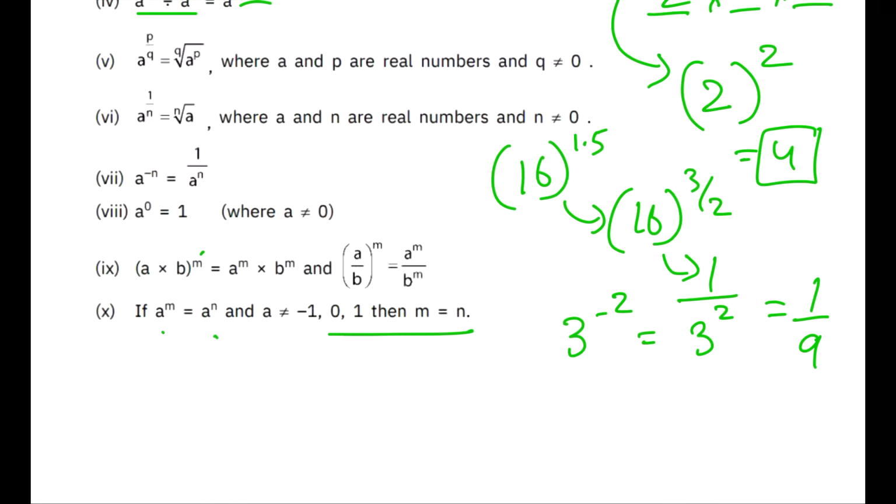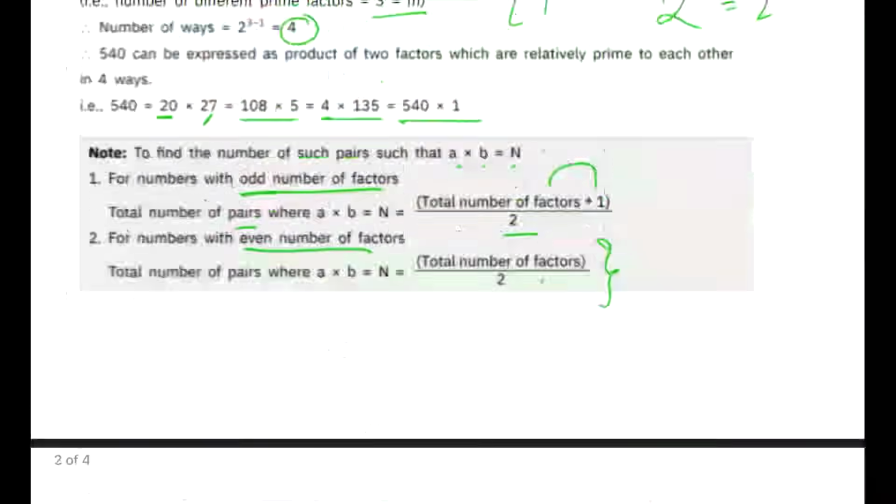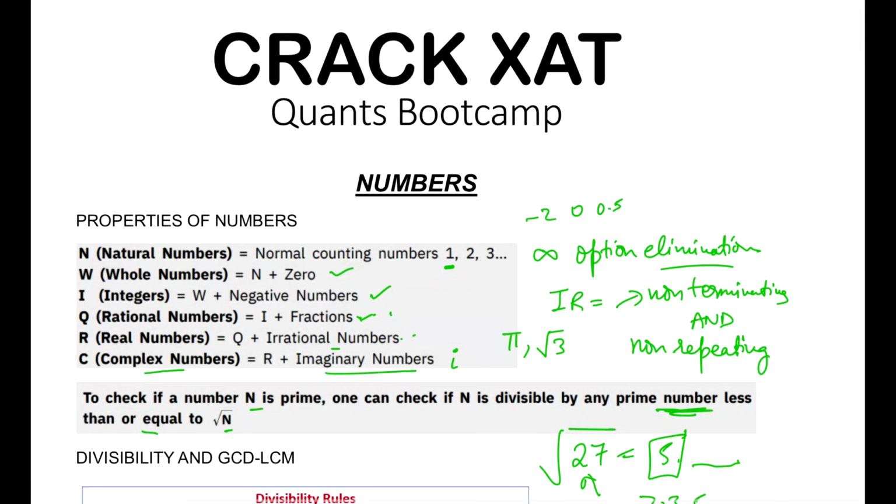Okay, all right, so with this we come to the end of the first part where we have taken a full overall coverup of the number system, and I can really tell you that when you revise all these things, you will manage the number system comfortably. Okay, comfortably, at least it's always better than nothing, right? Until now you were completely blank on the number system; at least by watching this bootcamp you can touch the number system questions.